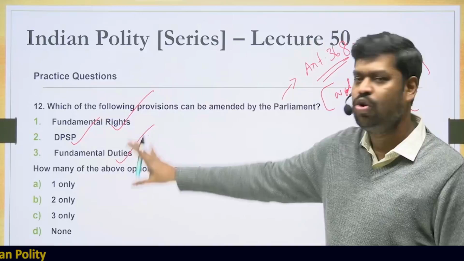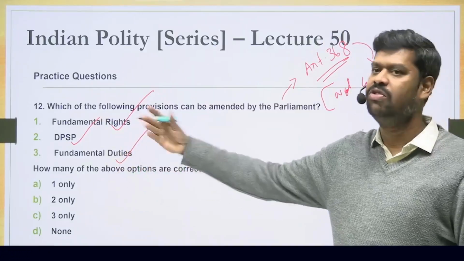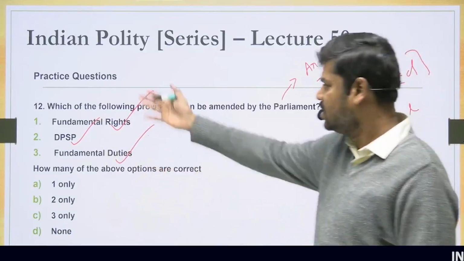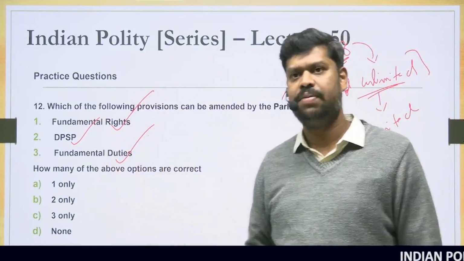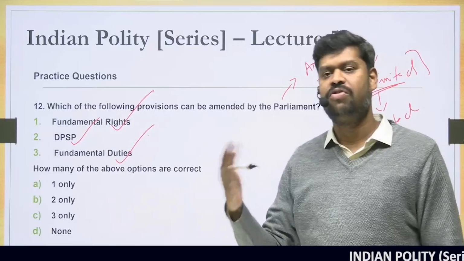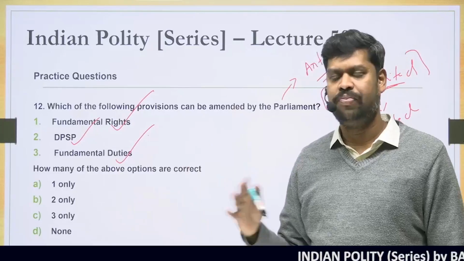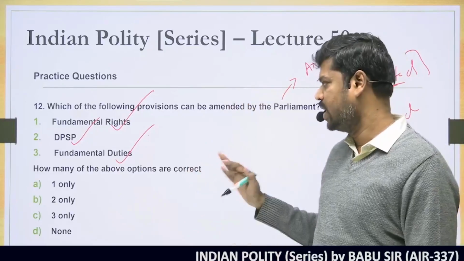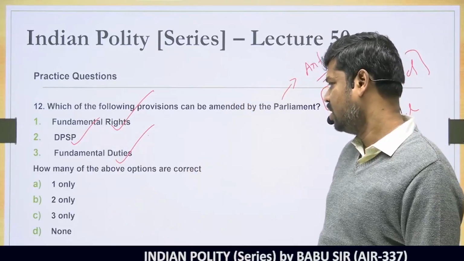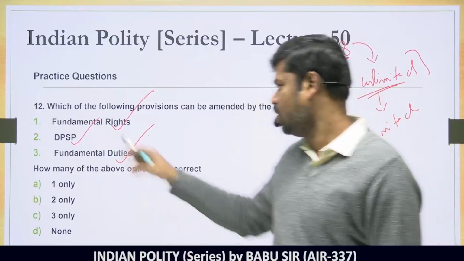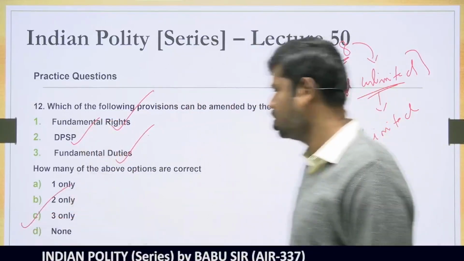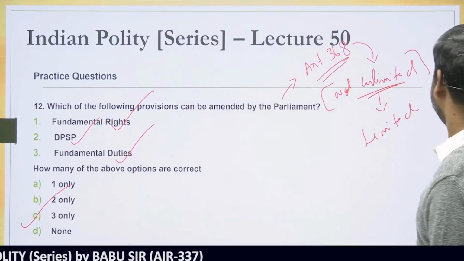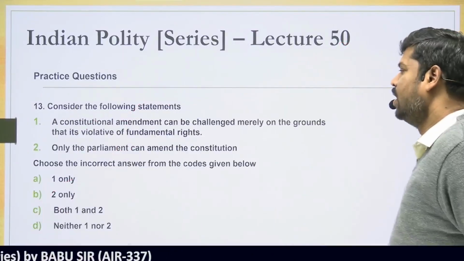But the question is nowhere trying to assess your understanding of the basic structure. It is a very general question asking which of the following provisions in the Constitution can be amended. It is not asking which can be amended in total. Then you would have to think about the basic structure and all those things. So that's not the idea here. How many of the above options are correct? 1, 2, 3. So all three are correct. So 3 only is the right answer. Come to the next question.